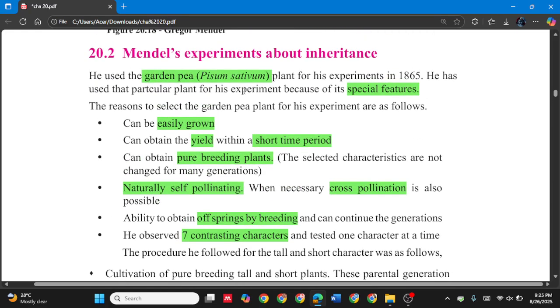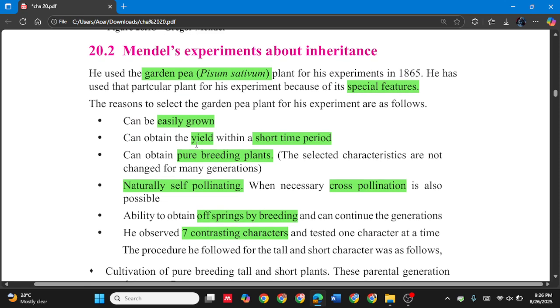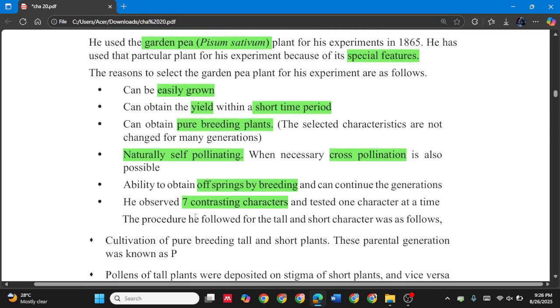So you should know why Mendel selected this garden pea or Pisum sativum plant, and what are the special features which led him to select this plant for the experiment. Okay, so we have 1, 2, 3, 4, 5, 6 reasons.